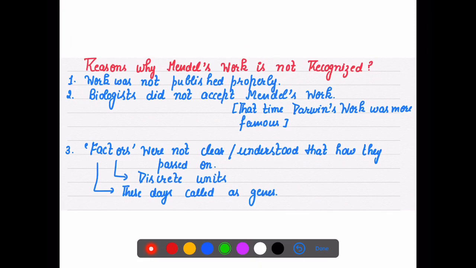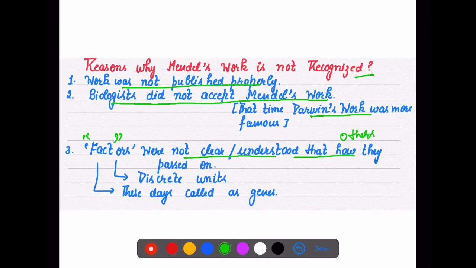Why was Mendel's work not recognized at that time? The work was not published properly. At that time Darwin's work was very famous, so biologists did not accept Mendel's work due to some reasons. The word factors which he gave was not clear and not understood by others, that is, how they passed from one generation to another.